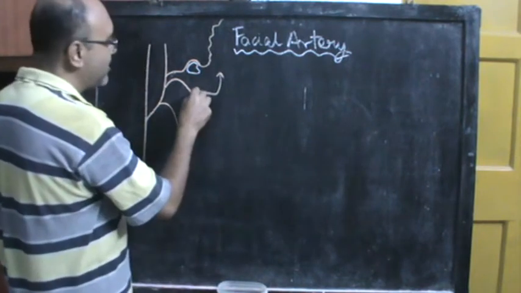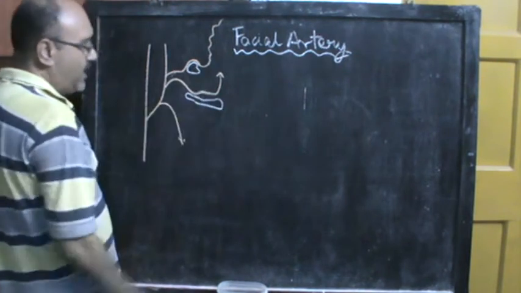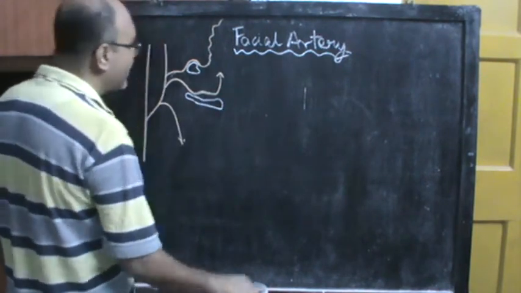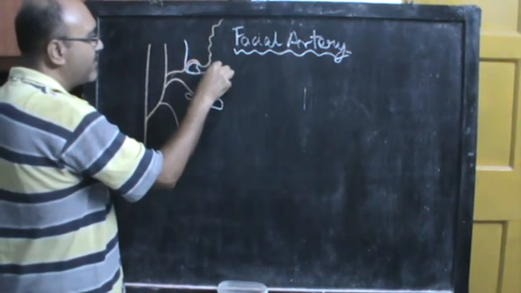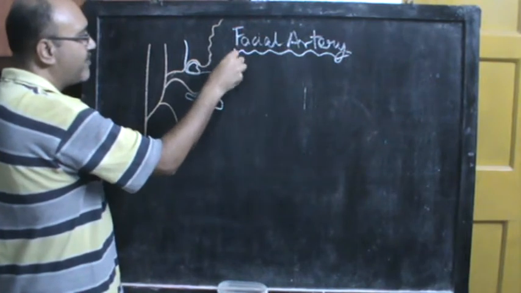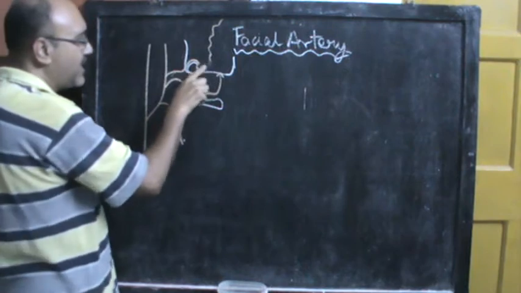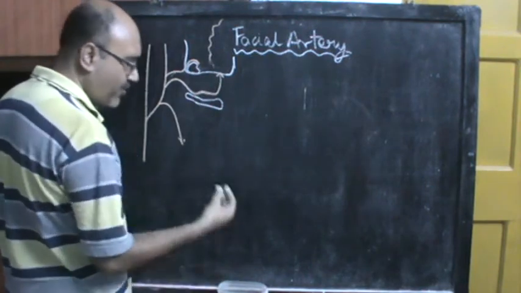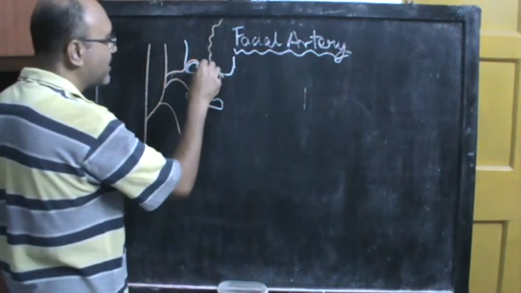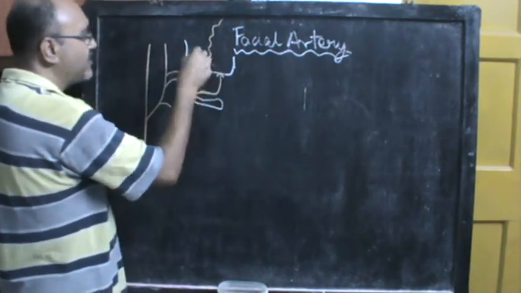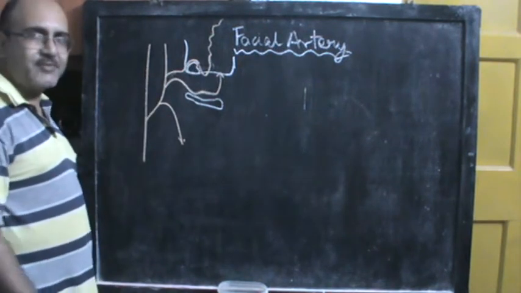So suppose we draw the greater cornu of the hyoid bone somewhere here. That means you have to draw the mandible somewhere here. This then is the mandible. And you can see that the facial artery has gone on to the face by crossing the lower border of the mandible over here. So the facial artery crosses the lower border of the mandible and goes up into the face. That means this part of the facial artery is actually deep to the mandible.